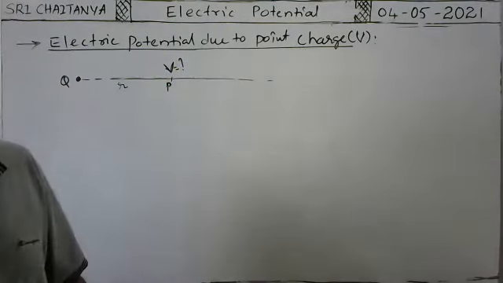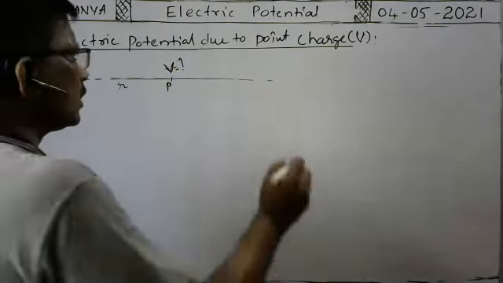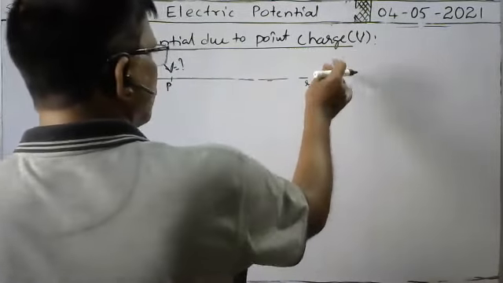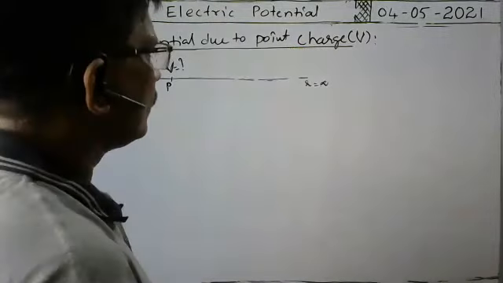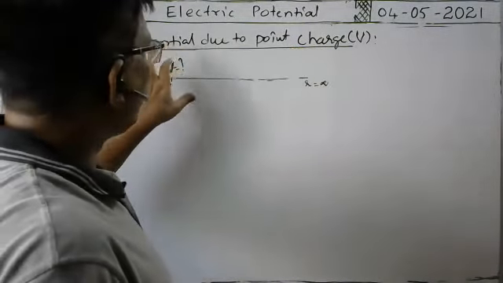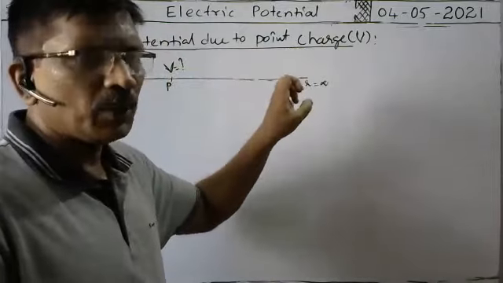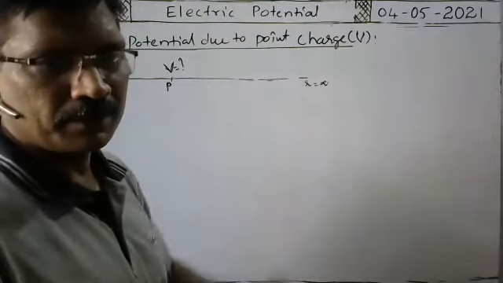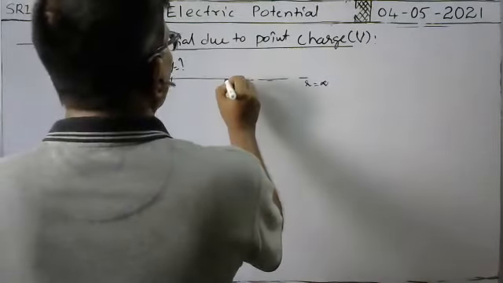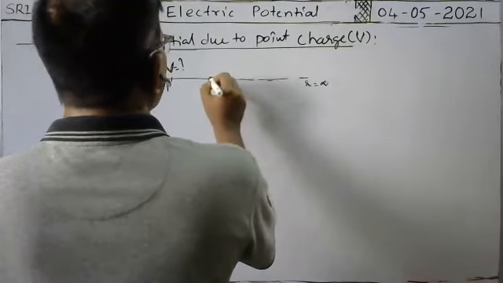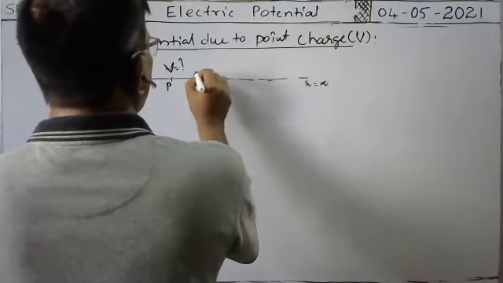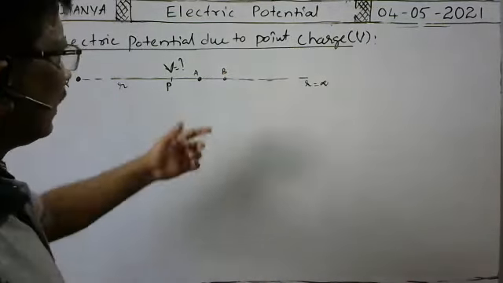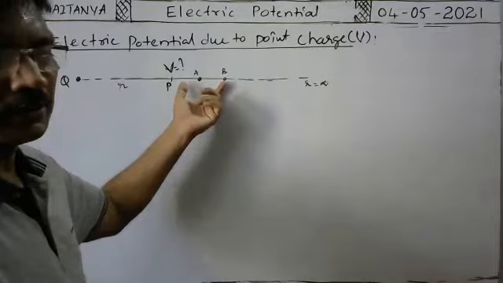For that, what we have to do? Suppose you consider there are 2 points. Here, this r is equal to infinity at this point because it is infinite distance. Because to find the electric potential at this point, we have to bring the unit positive charge from infinity to this point. No? That's why infinite distance also you mentioned. Okay. Now, suppose you consider there are 2 points very near to each other, A, B. The distance between them is infinitesimally small.